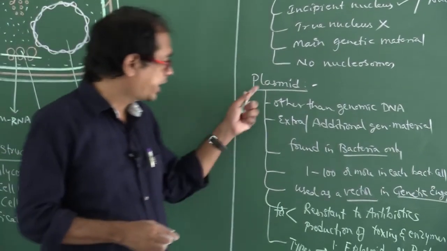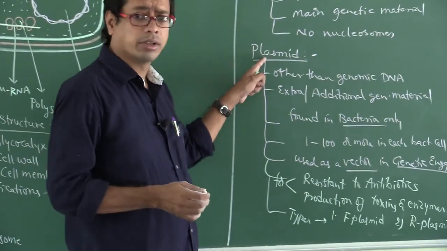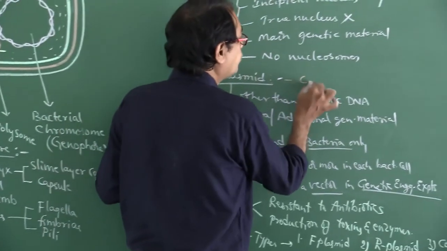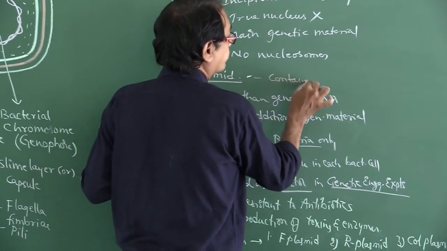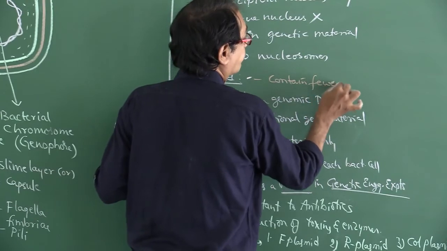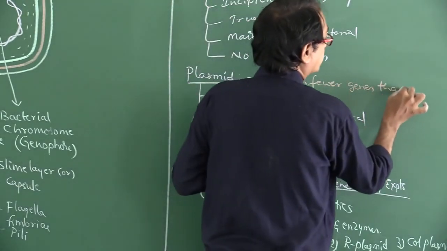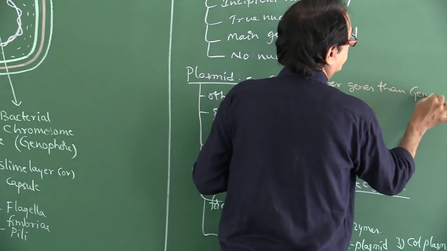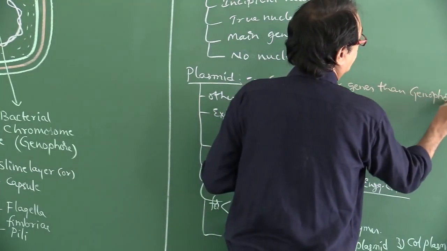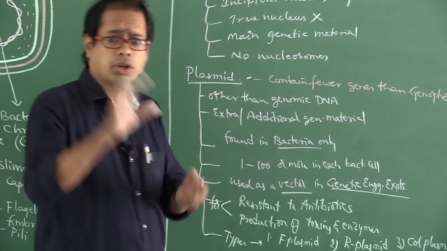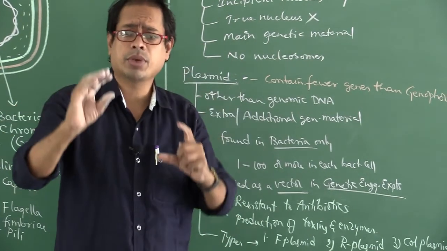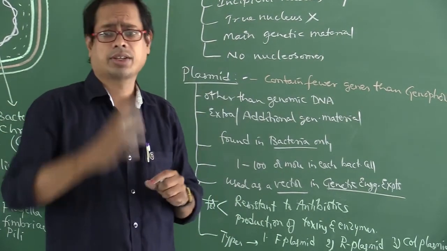Next one, they contain fewer genes than genophore. Genophore is somewhat larger in size, plasmids are somewhat smaller in size.